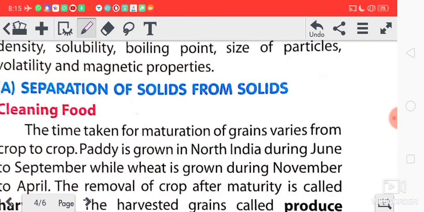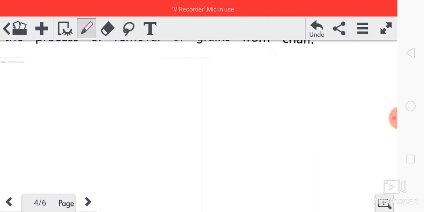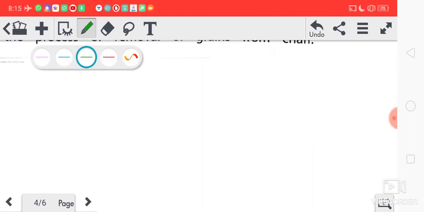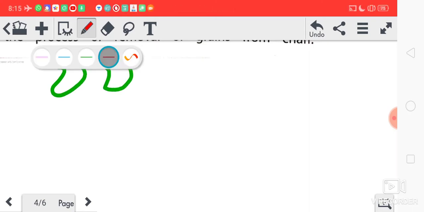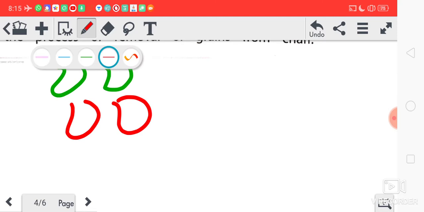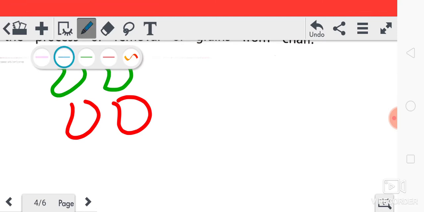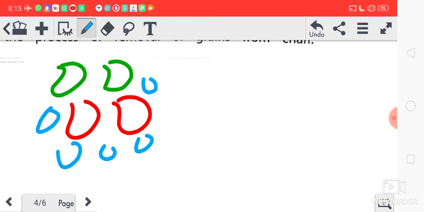Suppose I give you an example: different fruits are there, apple is there, mango is there, and some grapes are there. How will you separate them?